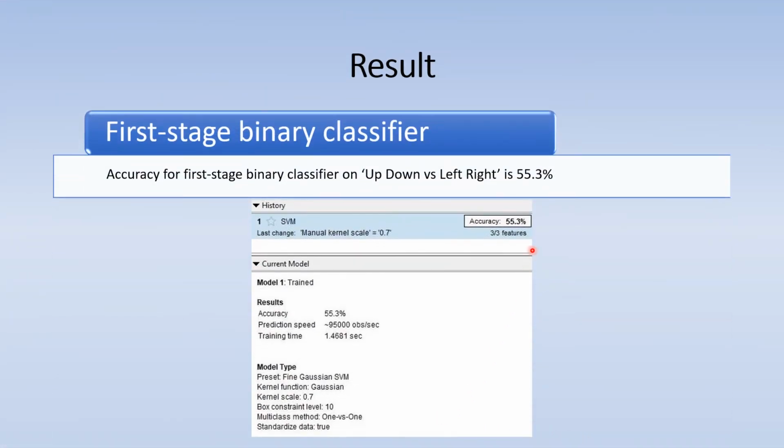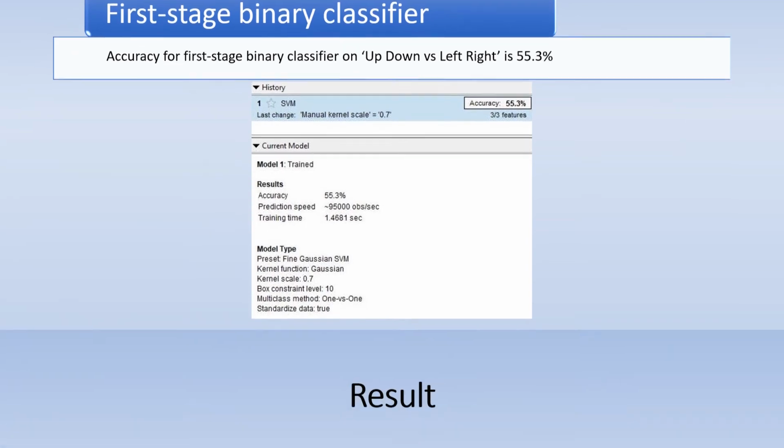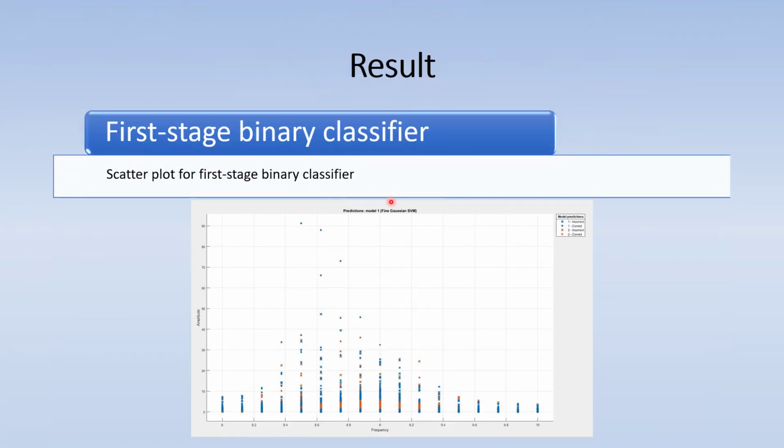In the result, the accuracy for the first stage binary classifier on up-down versus left-right is 55.3%. The scatter plot for the first stage binary classifier shows it is hard to see the difference of the two groups of data with the plot.